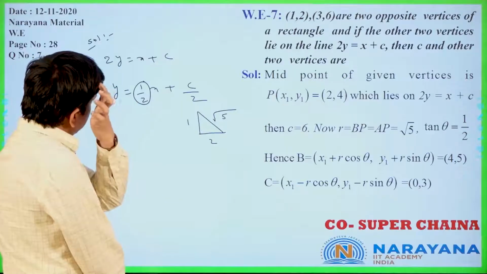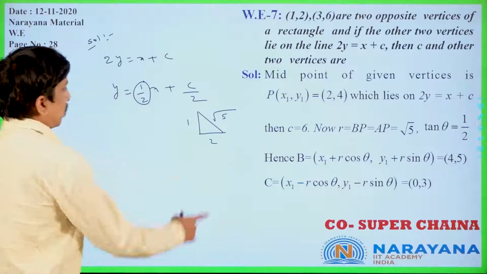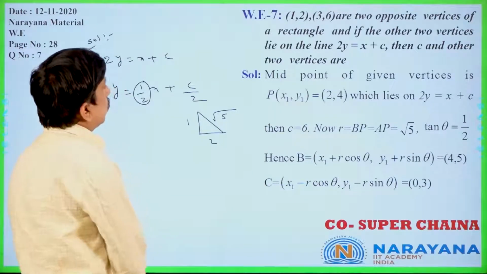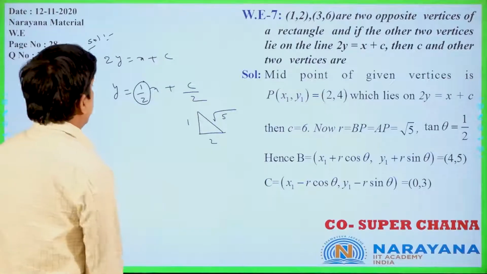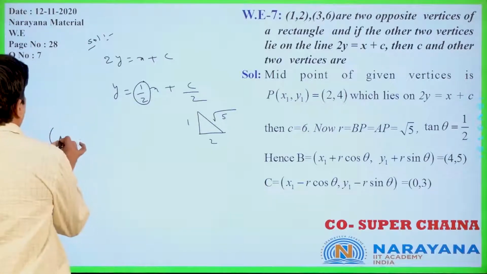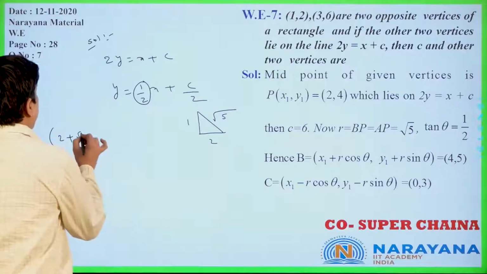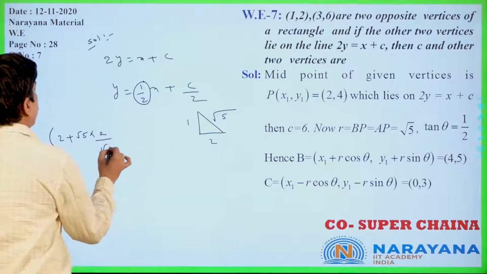Now with r as root 5, the point is x1 plus r cos theta, y1 plus r sin theta. Now you see x1 is what? Now (2, 4): x1 plus r cos theta is 2 plus root 5 into cos theta, and cos theta is 2 by root 5 only.